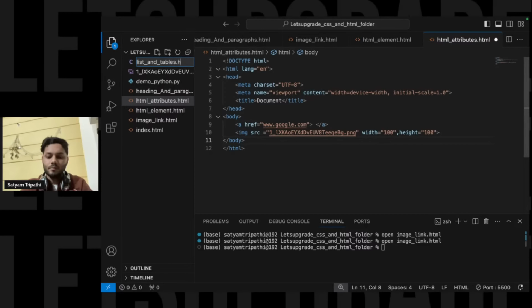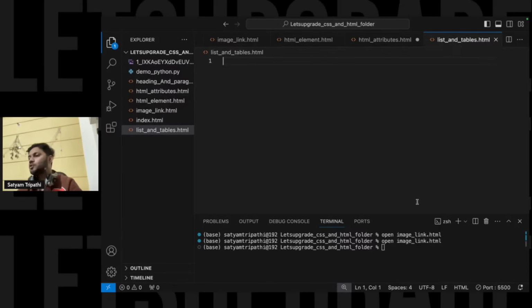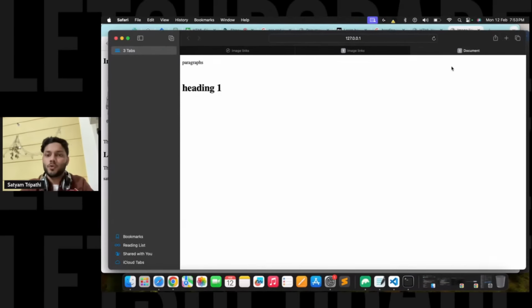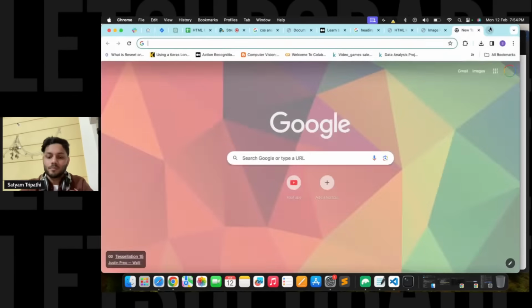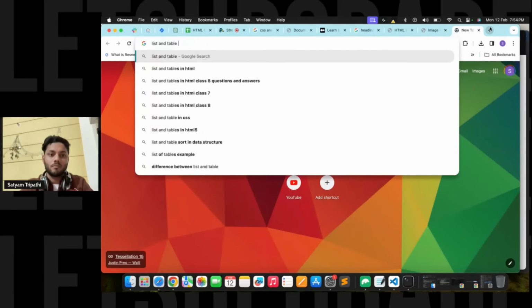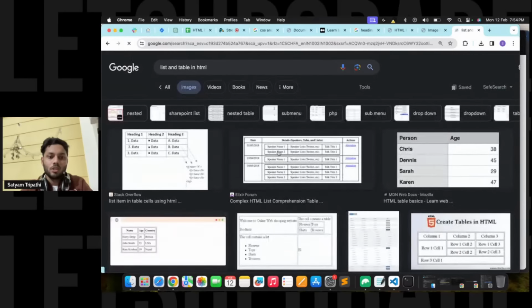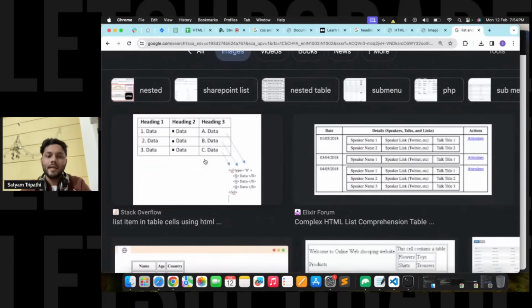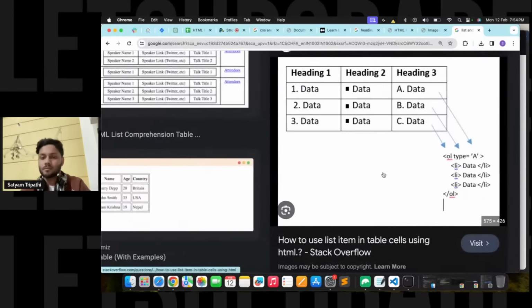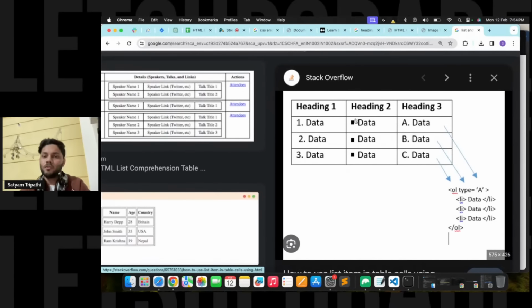If I show you what a list and table is, if you want to present data like this on your website, for that we'll be using lists and tables.